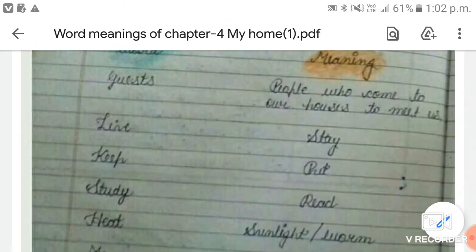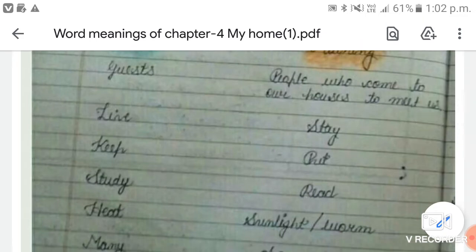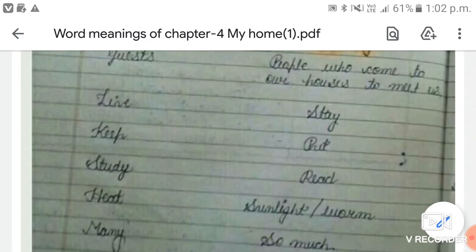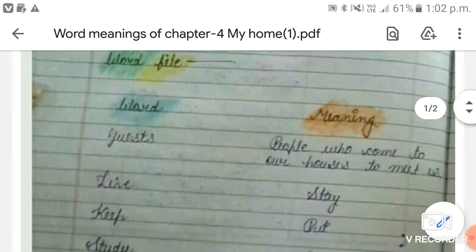When I made you understand the different types of rooms in a house, like drawing room, dining room, kitchen, bedroom, etc., I told you that we meet our guests in the dining room or the drawing room.